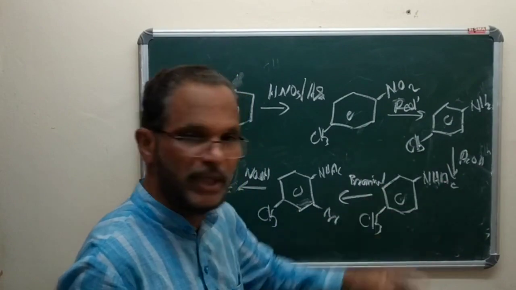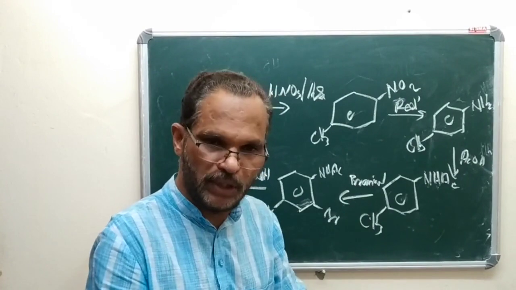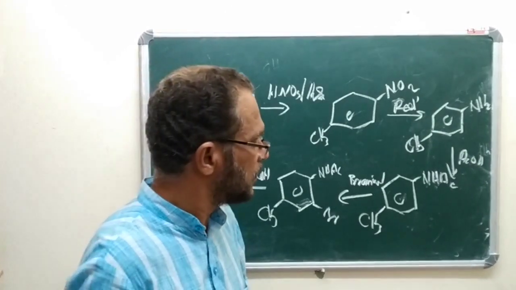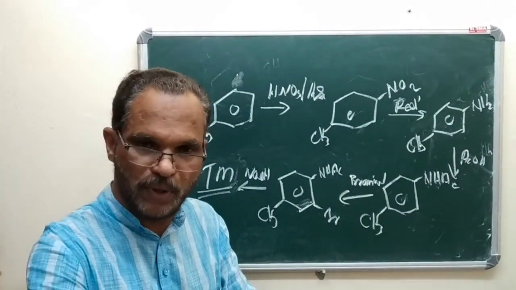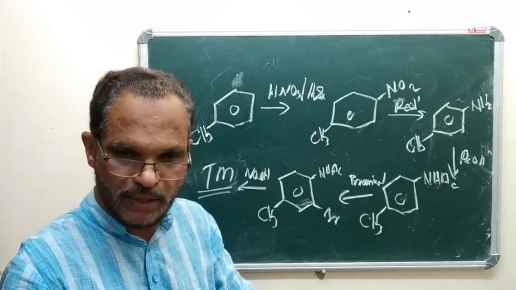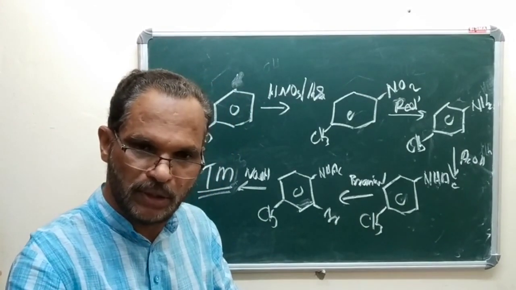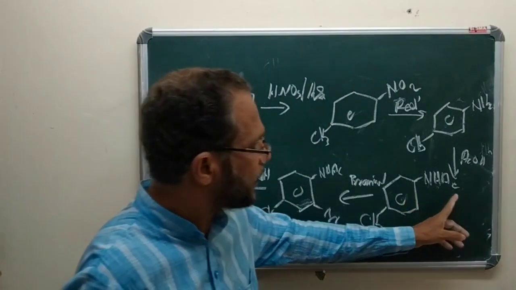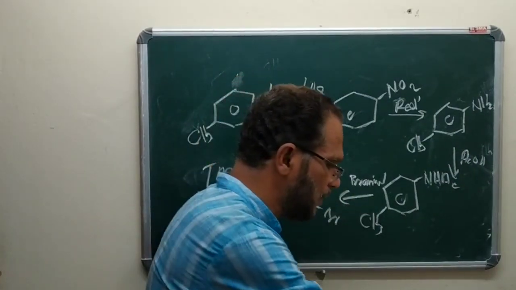Here we have discussed only a single bond disconnection, but it is possible to disconnect 2 or 3 bonds simultaneously, that is 1-1 disconnection or 1-2 disconnection or 1-3 disconnection, etc. Then we can introduce a functional group in the presence of another one. That is, if a meta-directing functional group is there, then we can introduce a functional group in the ortho position in the presence of the meta-directing group. So several applications are possible.